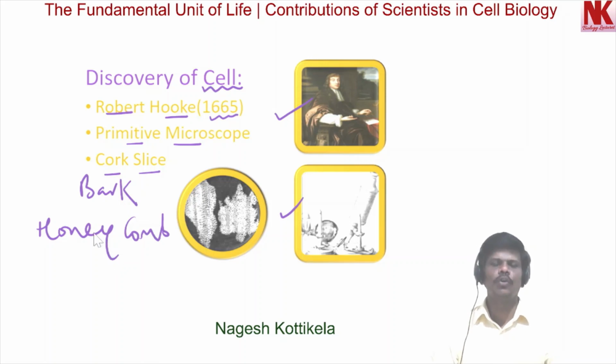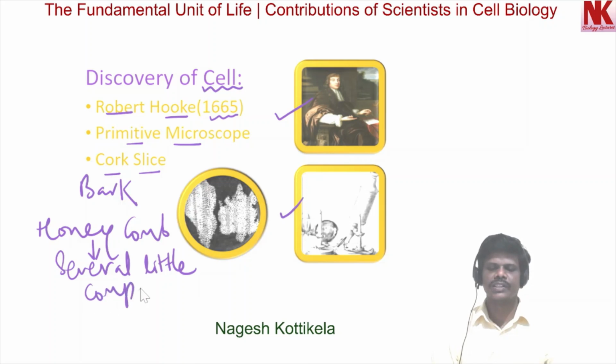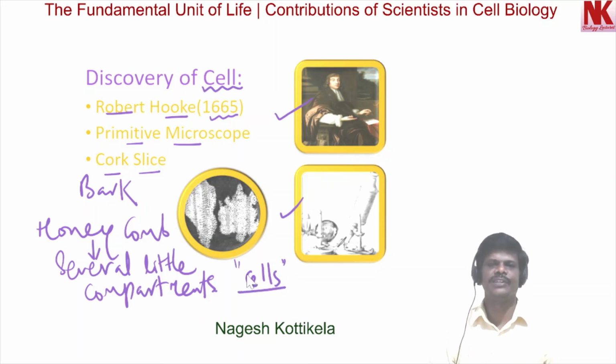And these honeycomb-like structures consisted of several little compartments. Robert Hooke named these little compartments as cells. Okay, this is how Robert Hooke discovered cell. This was important in the history of science, and this work was published by Robert Hooke in the book named Micrographia.